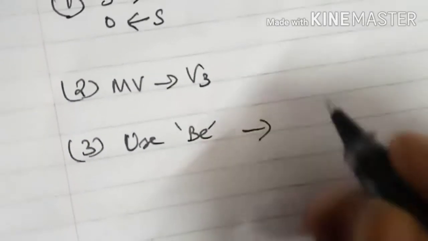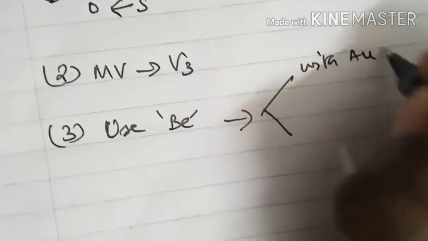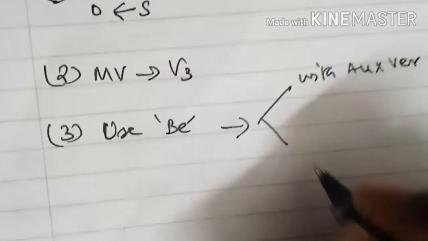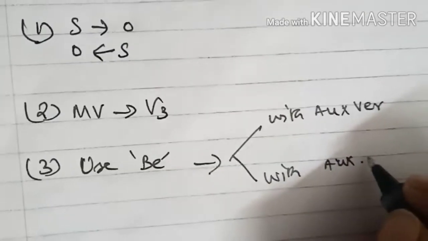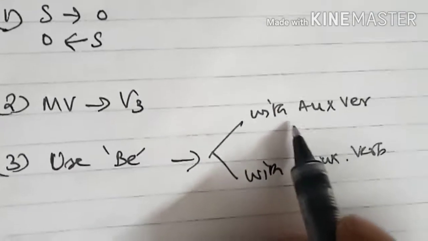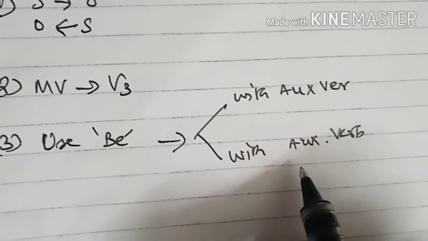So how do you use the B form verb? We can divide it into two categories: with auxiliary verb, or without auxiliary verb. This is a key point. You can use this key point. So the sentence, whether it has an auxiliary verb or does not have an auxiliary verb.